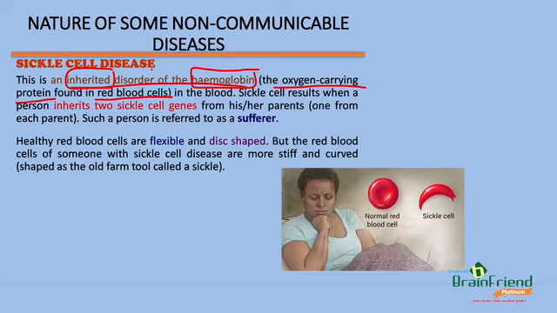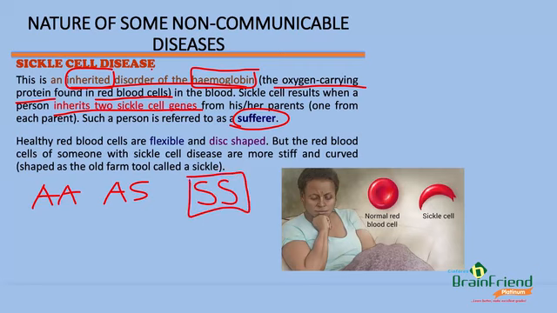Now, sickle cell results when a person inherits 2 sickle cell genes from his or her parents, one from each parent. Such a person is referred to as what? A sufferer. So we have genotypes AA, AS and SS. People with genotype SS are known as sickle cell sufferers.